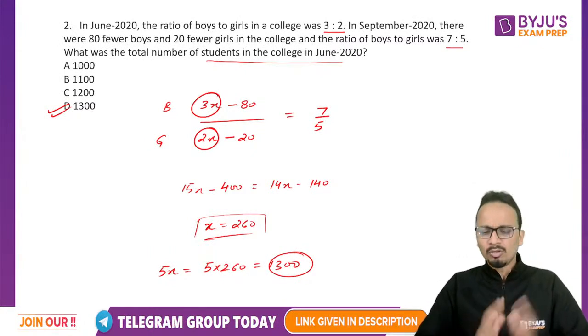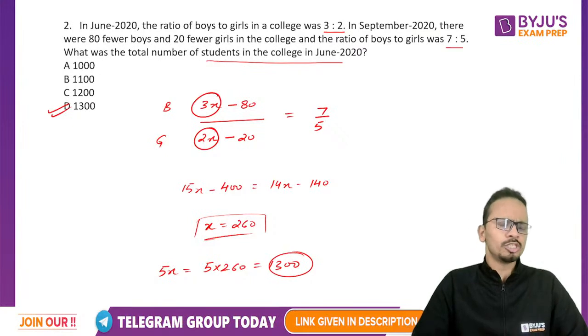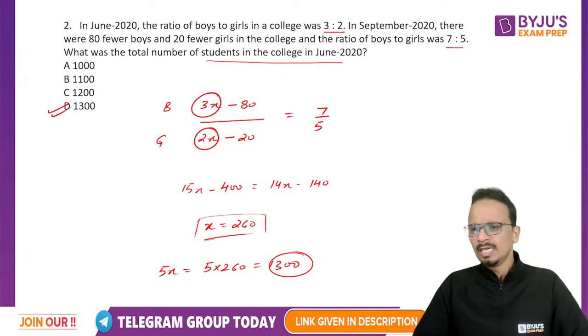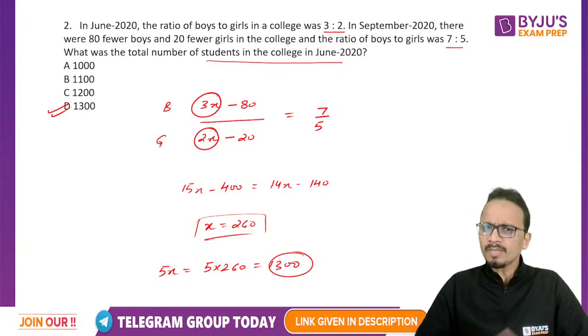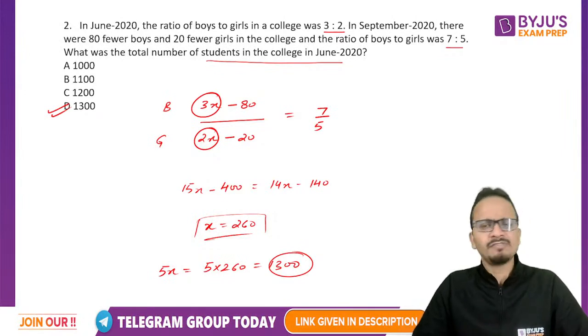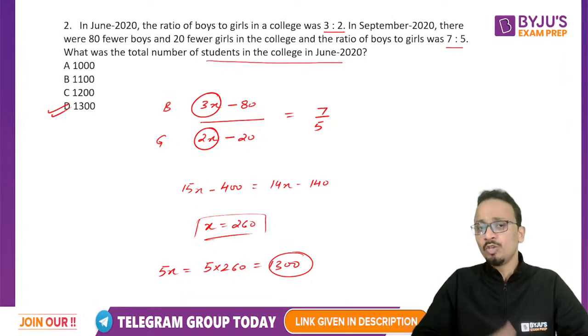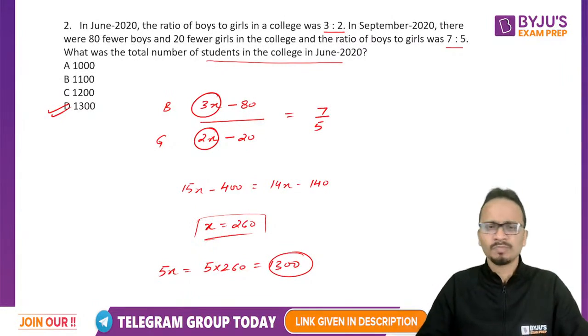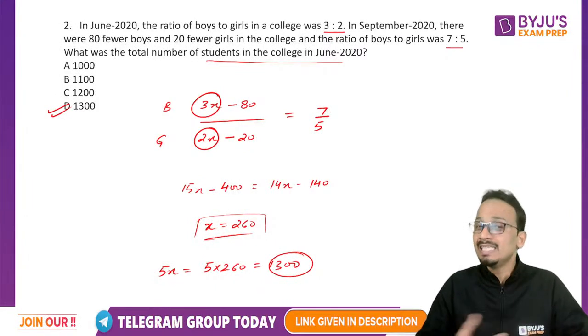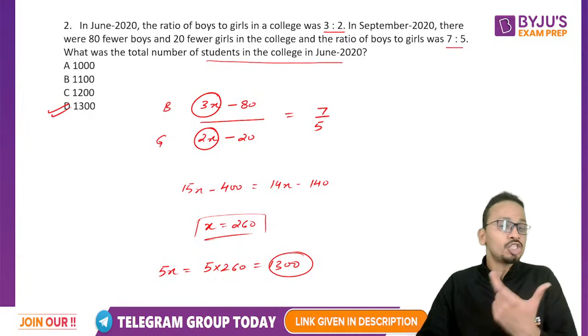Okay, now till now we have discussed two questions. If you have seen the strategy sessions that I have taken on CMAT, then you will understand that in the first round, when you are attempting the QA section, you will have to pick all the questions which are easy and short.